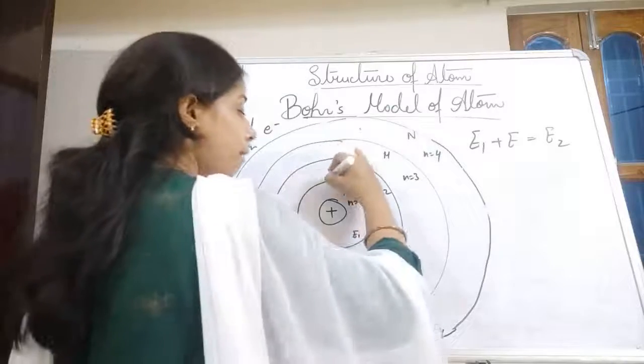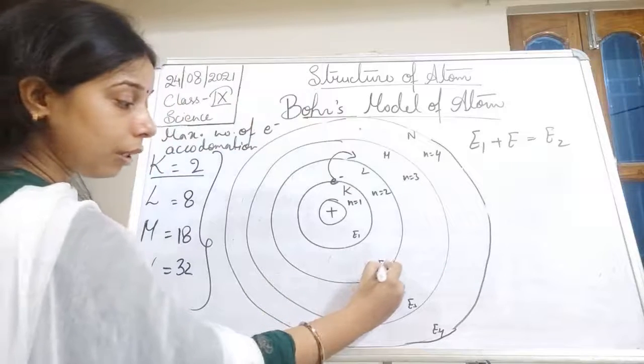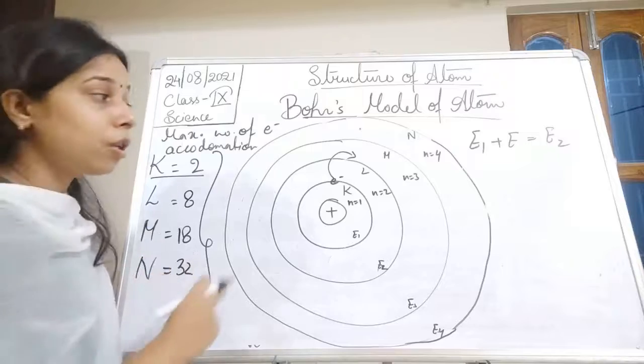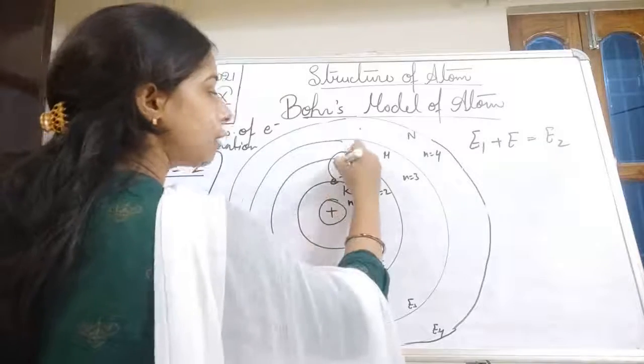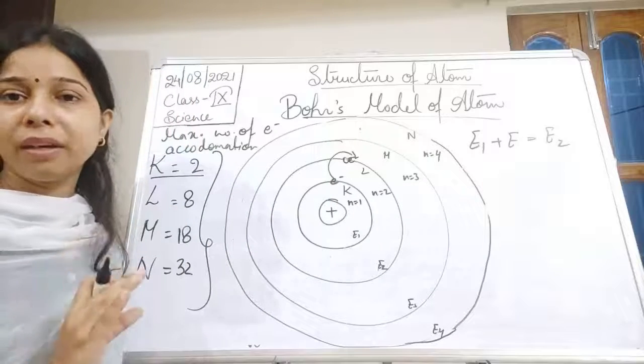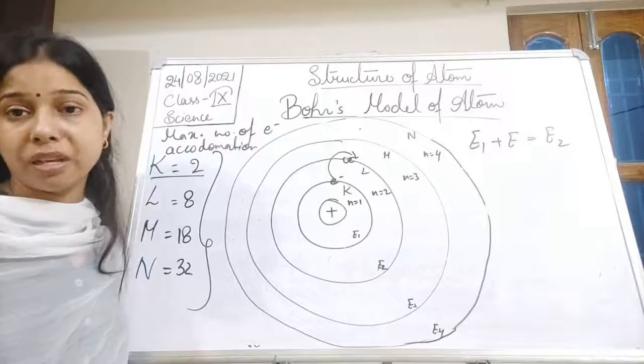So it will jump from the K shell to the L shell, because E2 is the energy level of the L shell, and start revolving in the L shell. But this phase is only for a temporary period of time. This is not the ground state of the electron.